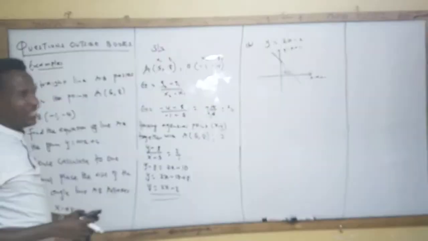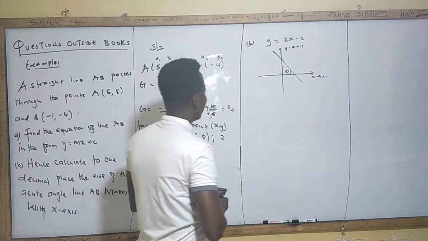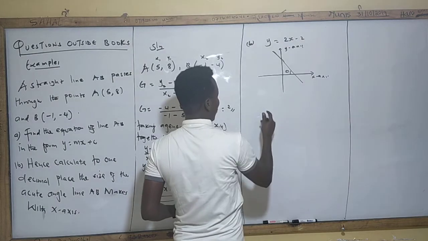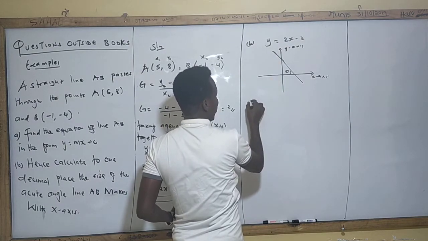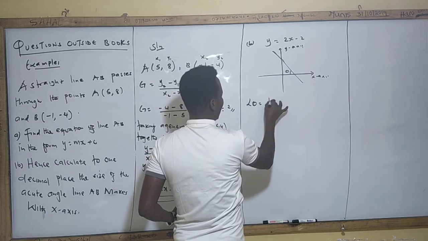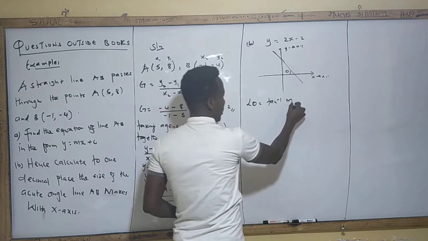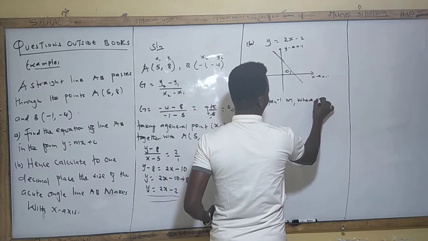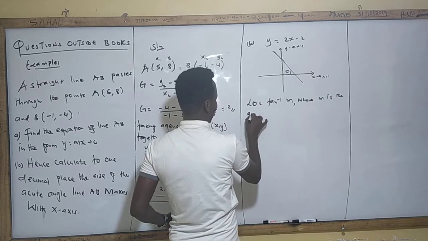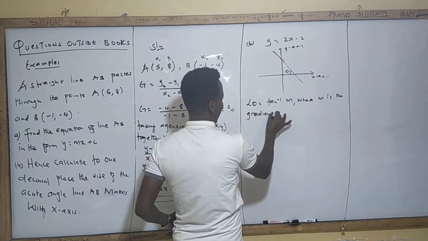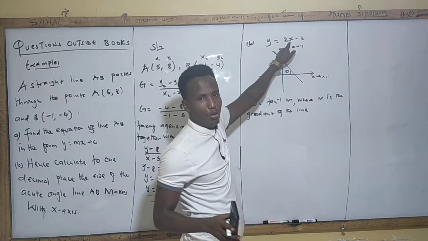So it is very, very easy, by the way. What are you going to say? This is how you're going to get the angle. Angle beta is equal to tan inverse of m, where m is the gradient of the line, okay? And the gradient is always what? m, okay? Don't forget that.